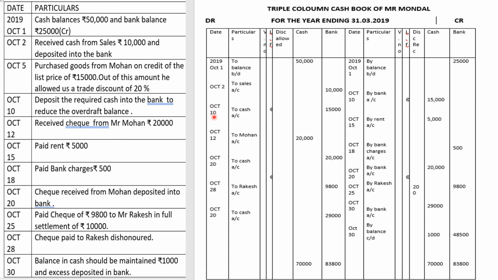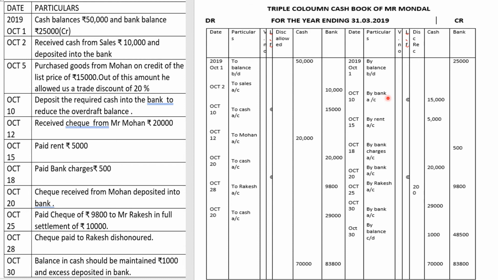The same transaction will have an effect here also on the payment side as "By bank account", contra entry symbol, and cash column 15,000. Here if you see, October 10 is coming on both sides. Why? One side we post for the bank because in our journal entry bank is on the debit side, and for cash, in the journal entry cash is on the credit side.